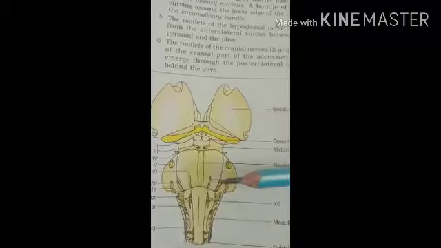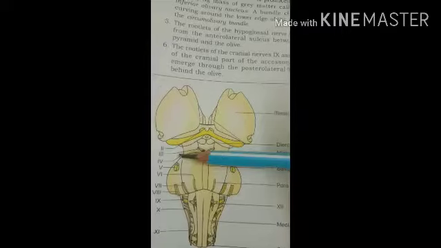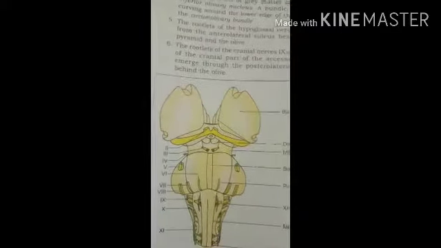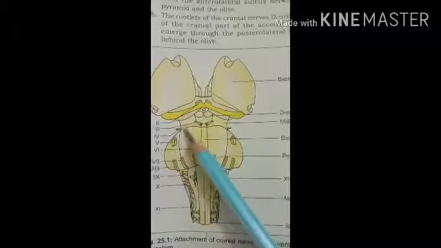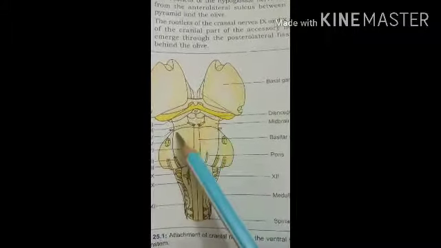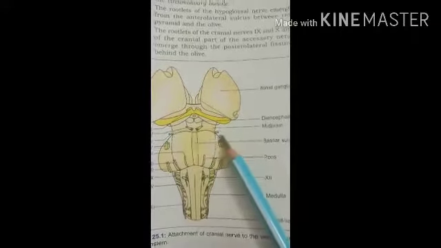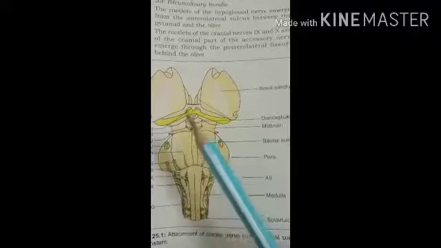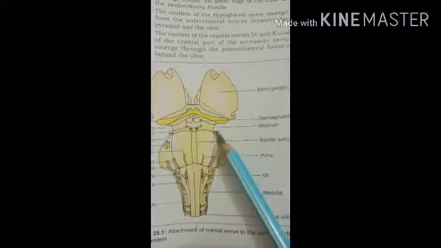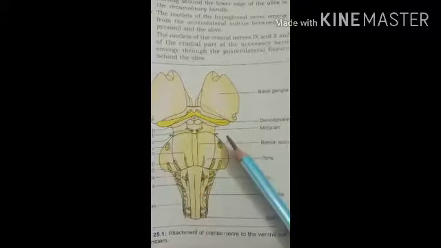Then the junction between the midbrain and the pons, this one. Here is the midbrain and that is the pons. This junction is marked by the cerebellar peduncle disappearing into the upper part of the pons. So into the upper part of the pons, the cerebellar peduncle cannot be seen.